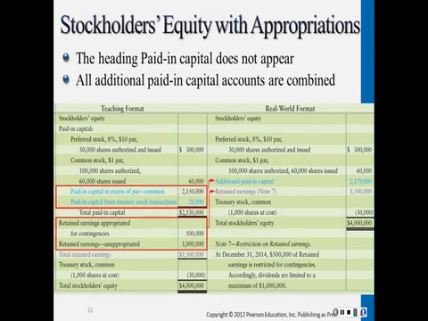For presentation in the financial statements, all additional paid-in capital accounts are combined and reported in a single amount labeled additional paid-in capital. It follows common stock in the real-world format. Retained earnings restrictions and appropriations are rare. Most companies disclose retained earnings restrictions and appropriations in the notes to the financial statements.